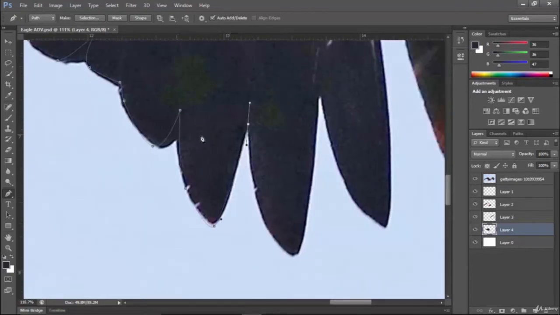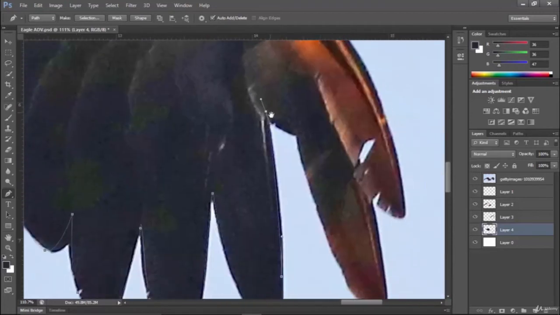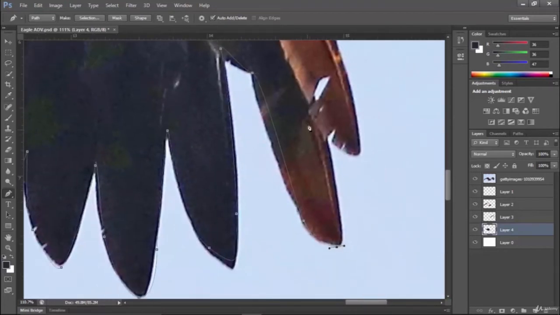So I'm not following the edges because I'm making my own, and you can also do it like this way. And this feather is also we need it now.